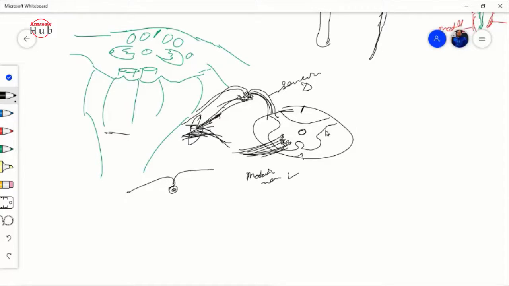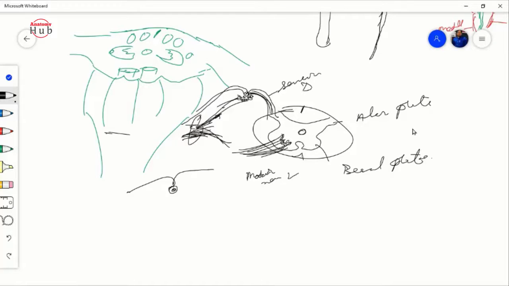So what will happen? Here you can see there is the dorsal horn. At this point, this dorsal horn is your alar plate, and this is your basal plate. So the alar plate and the basal plate.